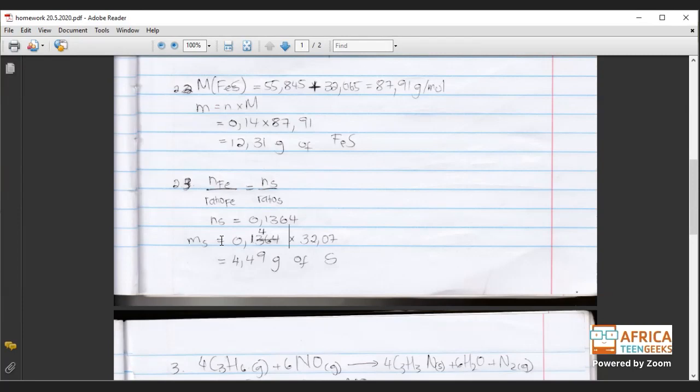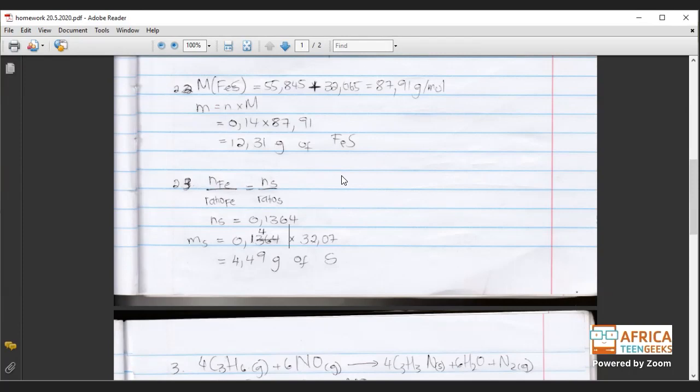The mass of sulfur is going to be 0.14. I just made it 0.14 because with the book, with the mass, they always take it to 2 decimal places for it to get an accurate answer like the one that's in the book. So it's going to be 0.14 times 32.07. What is 32.07? This is the molar mass. This is what you get from your periodic table. So this equation is m equals n times capital M, which is the molar mass. And this is what we're going to get. So which means 4.49 gram of sulfur is what is going to be left behind.